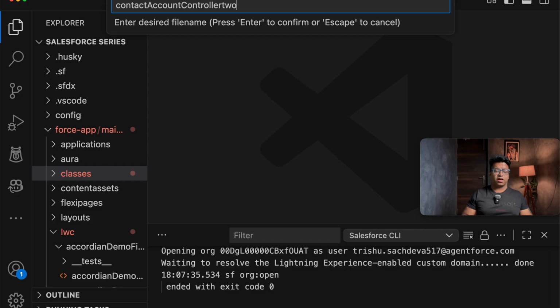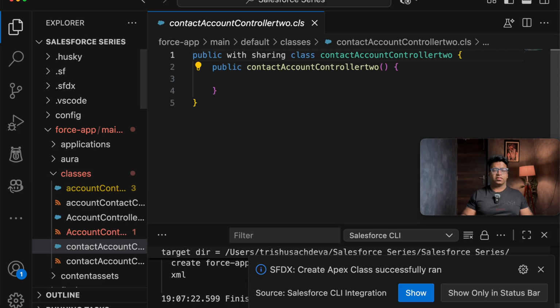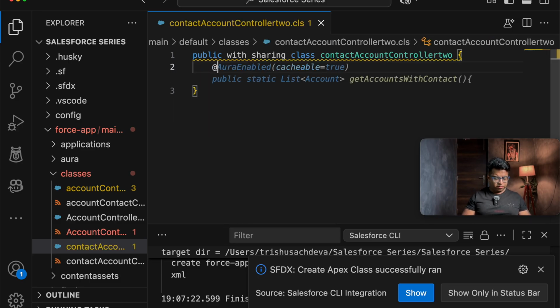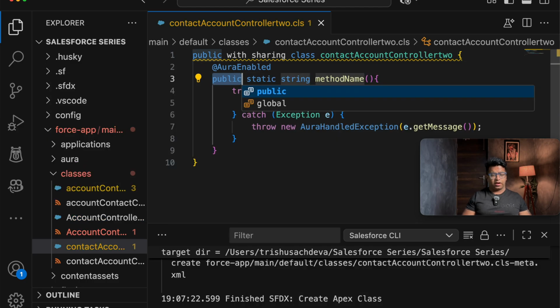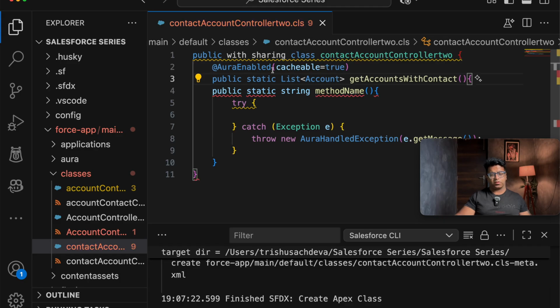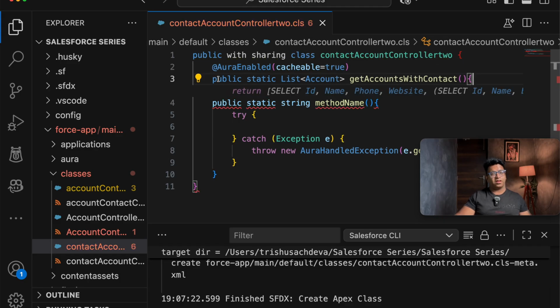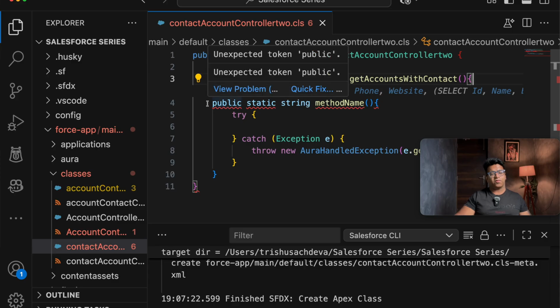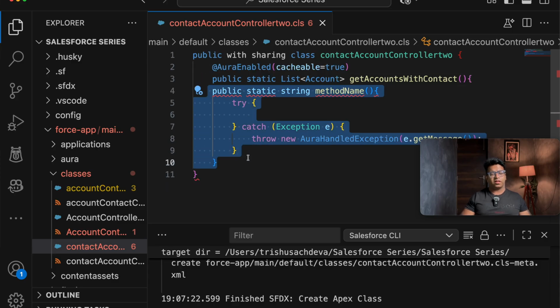Since I have already created one class, for the first cut purposes I'm creating one more file here. This is a class that has been created with sharing. Since I am going to use a wire method, I will be adding @AuraEnabled and then cacheable equal to true. Here I will be taking a list, public static List of Account, that is getAccountWithContacts.